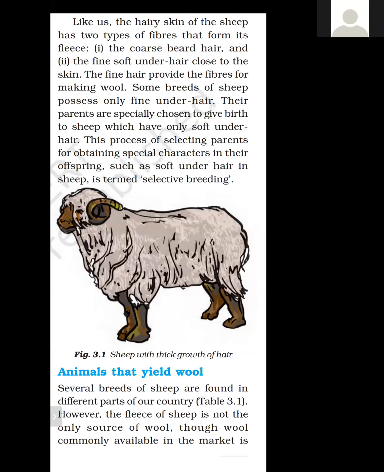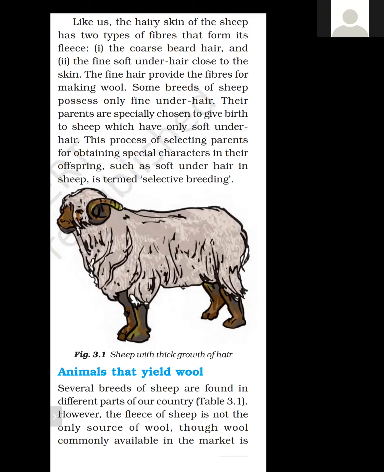So to obtain only soft under hair sheep, first we select the parents. Parents are specially chosen to give birth to the sheep which have only soft under hair. This process is selecting parents for obtaining a special character in the offspring. Offspring means the newly born baby. The baby which is to be born is known as offspring. Means the incoming baby which will come to this world is known as offspring. So this process of selecting parents for obtaining special character in their offspring, in their child.